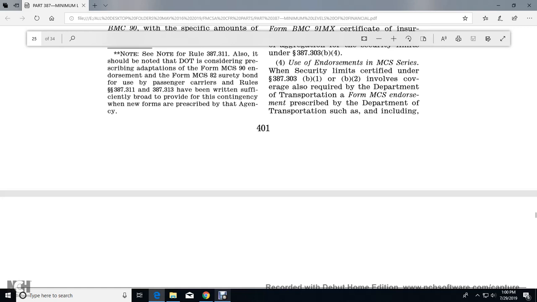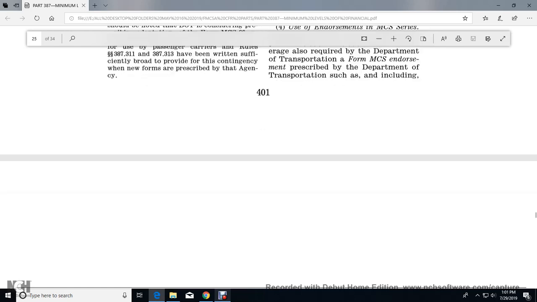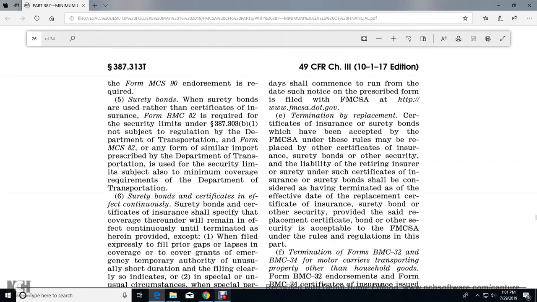387.303(b)(4). When endorsements of the MCS series with security limits certified on 387.303(b)(1) and (b)(2) involve coverage required by the Department of Transportation, Form MCS endorsements, endorsements of the Department of Transportation, such as Form MCS 90 endorsement, are required for surety bonds. The surety bonds use, rather than a certificate of insurance, Form BMC 82, required for the security limits of 387.303(b)(1), not subject to the regulation of the Department of Transportation. Form MCS 82 or any form of similar import prescribed by the Department of Transportation is used for the security limits subject to the minimum coverage requirement of the Department of Transportation.